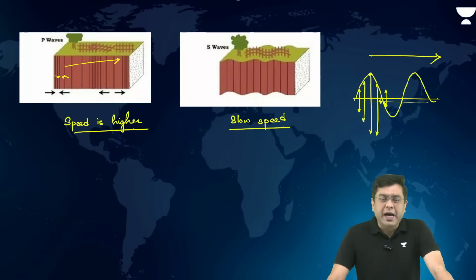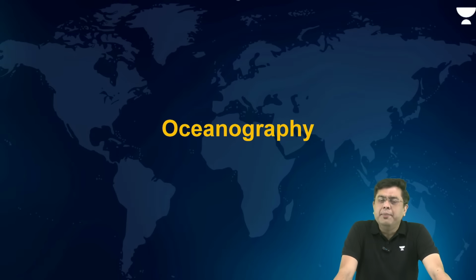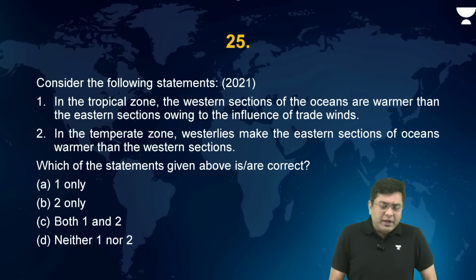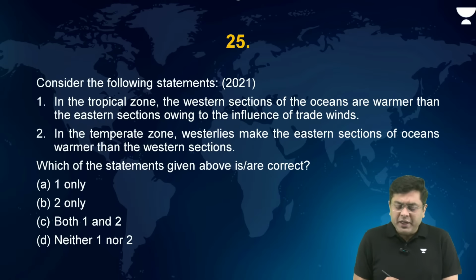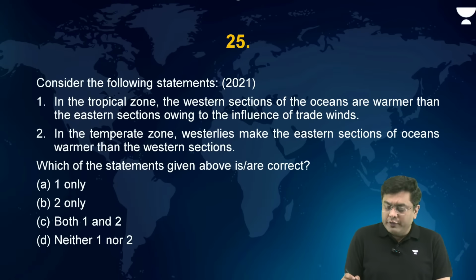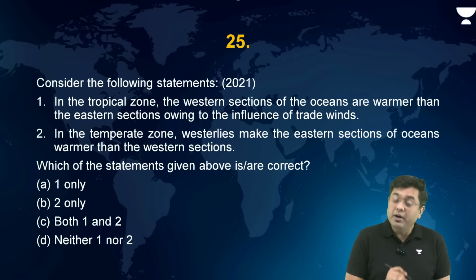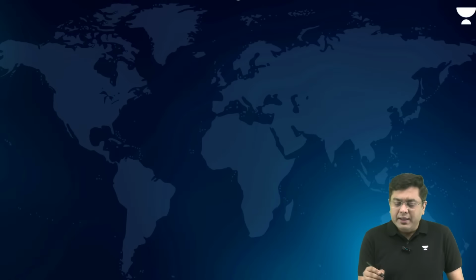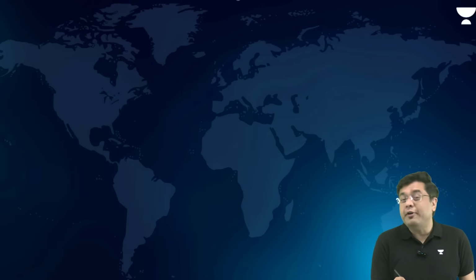Right? Now, then we come to the questions which have been asked from oceanography. So consider the following statements. In the tropical zone, western section of the oceans are warmer than the eastern sections due to the influence of the trade winds. In the temperate zone, however, westerlies make the eastern section of the oceans warmer as compared to the western section. So this is the concept which has to do with the concept of upwelling and downwelling.